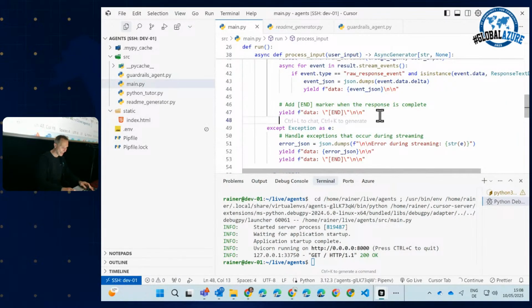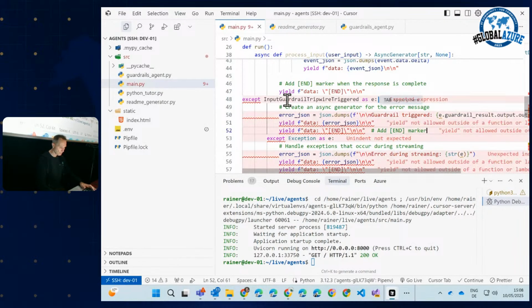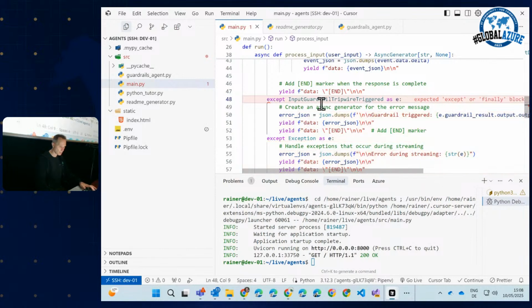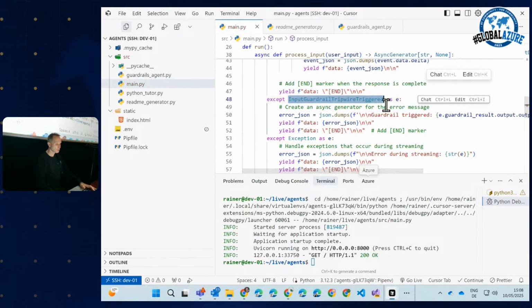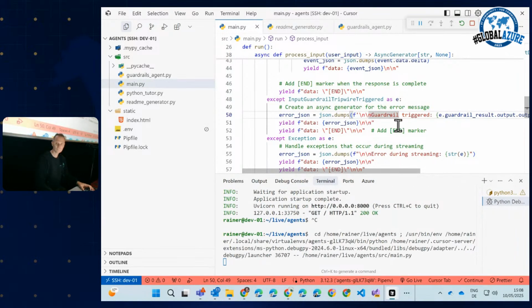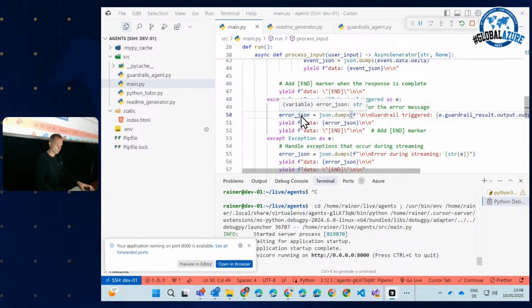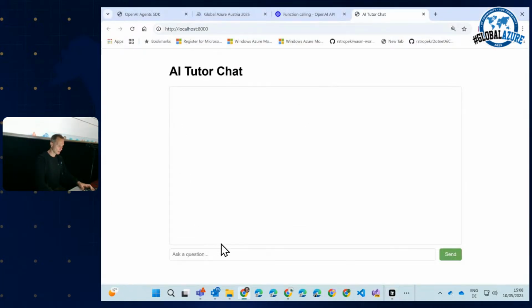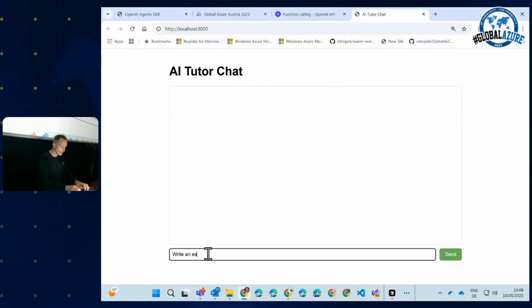Here, we need to handle the guardrail exceptions. You see, I'm handling exceptions, and I'm simply returning to the user, this is a guardrail. Guardrail was triggered, okay? In your application, this would probably be more elaborate, the error handling, but I think you got the idea. So let's see. Write an essay about the history of Austria.